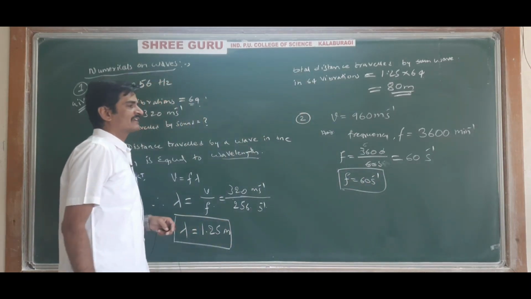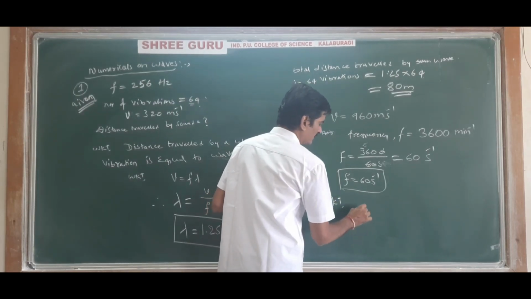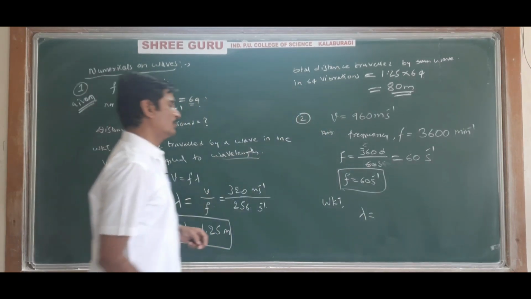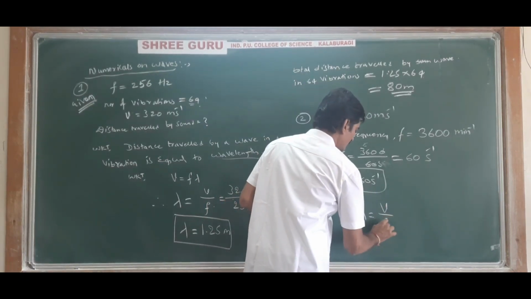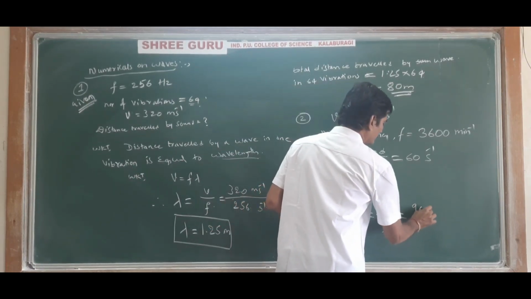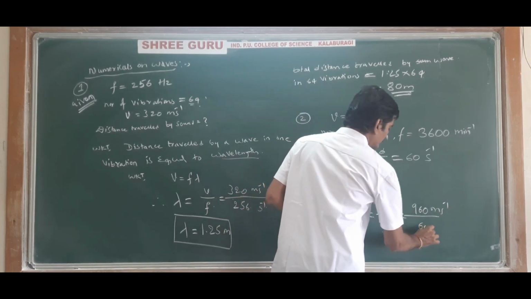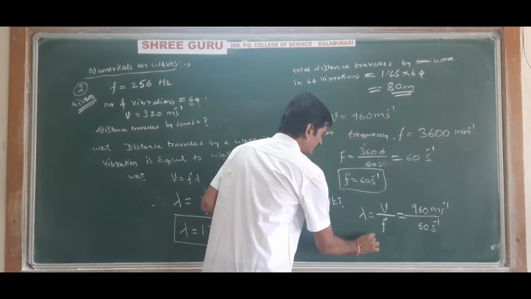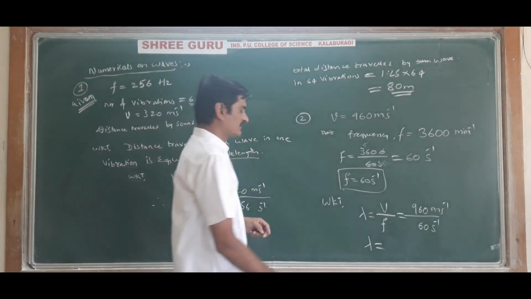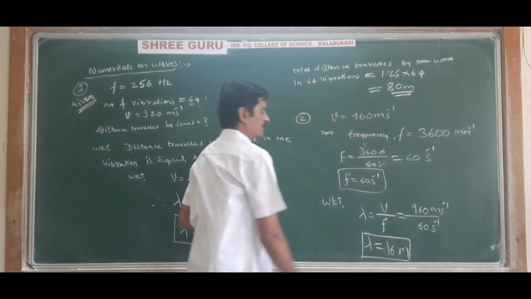And they are asking the wavelength of the wave. And we know that the wavelength of the wave is given by the same formula. Lambda is equal to V by F. Velocity of the sound in that medium is 960 meter per second and the frequency is 60 per second. Per second cancels. So on calculation you will get this answer as 16 meter. Calculation is left to you.